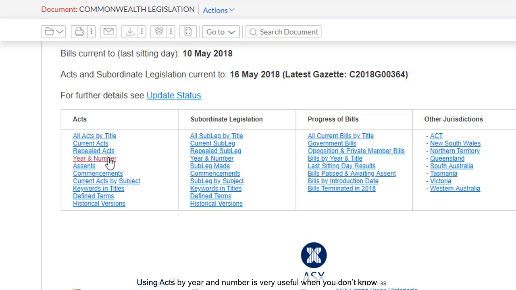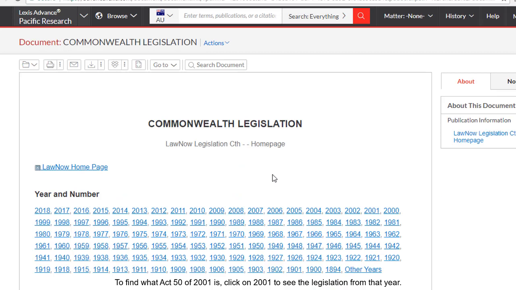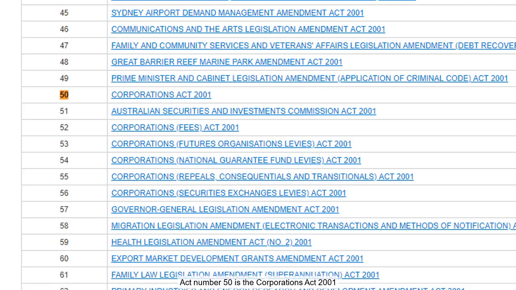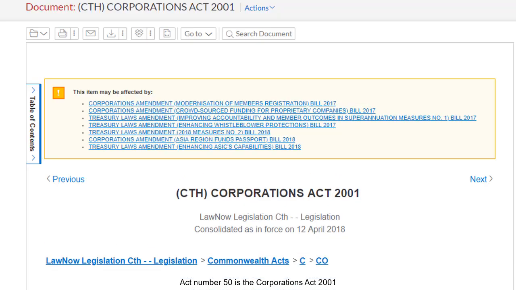Using Acts by year and number is very useful when you don't know the title, such as when checking the amendment history of legislation. To find out what Act 50 of 2001 is, click on 2001 to see the legislation from that year. Legislation is listed in numerical order. Act number 50 is the Corporations Act 2001.